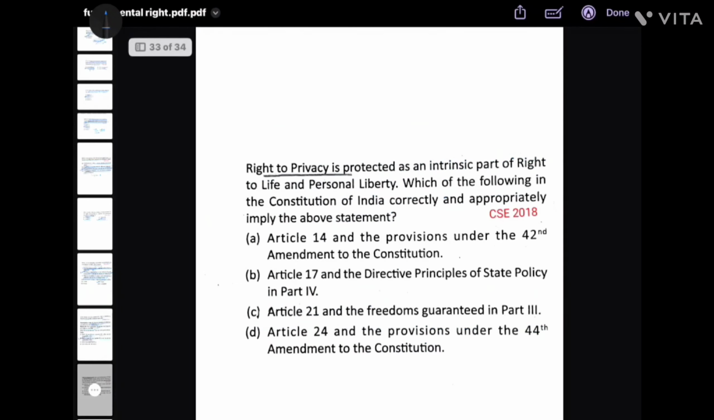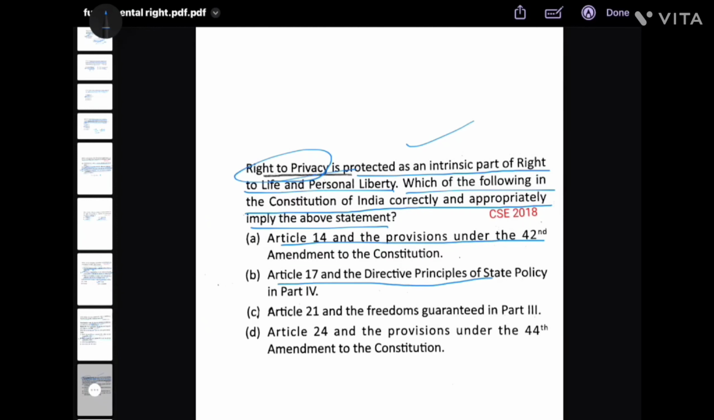This is the answer. Right to privacy is protected as an intrinsic part of right to life and personal liberty. Yes. Which of the following in the Constitution of India correctly and appropriately imply the above statement? Article 14 and the provisions under the 42nd Amendment. Article 17 and directive principles of state policy. Article 21 and freedoms under Part 3. Yes, we have seen this. Next question.